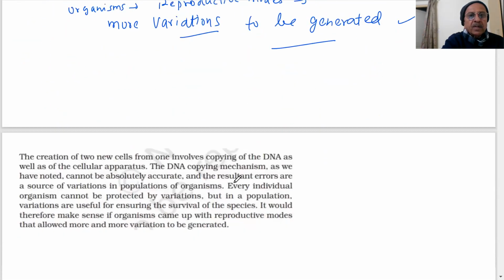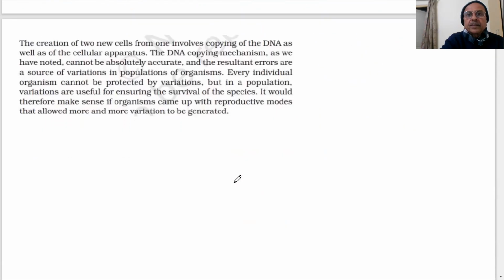Let us see what we are saying. Each and every word and line becomes important to understand. What we are saying: the creation of two new cells from one involves copying of DNA as well as of the cellular apparatus.